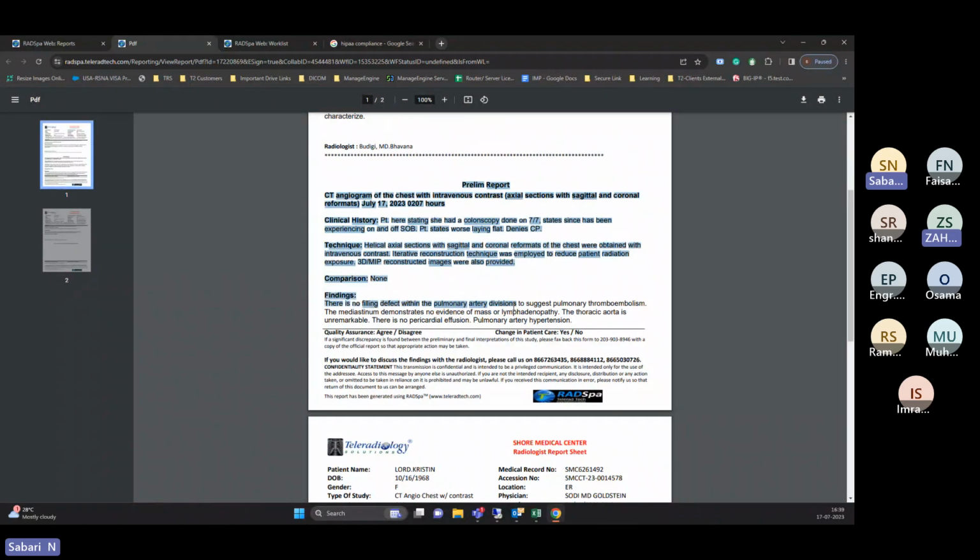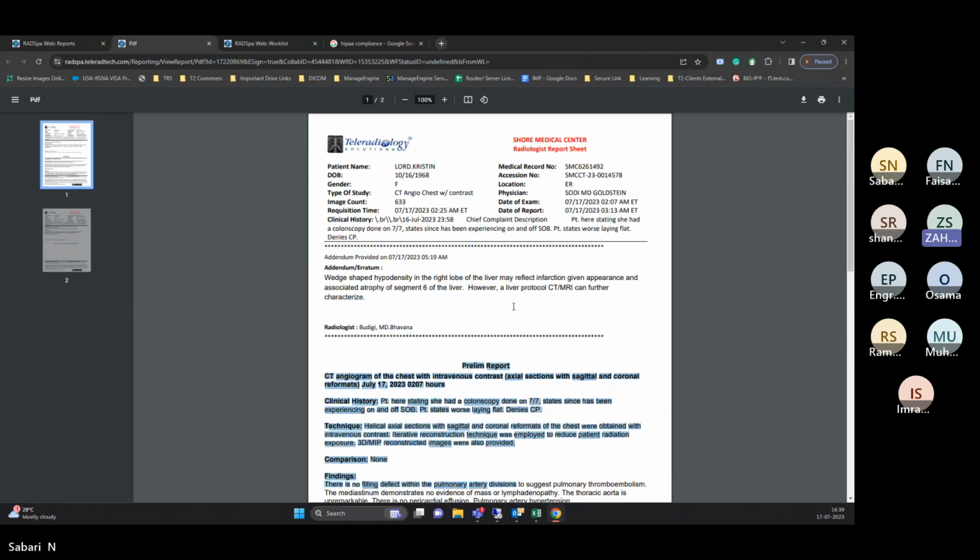And there is one line shown that it is the addendum, but the whole report below is not shown. Yes, I can see that, but there is only one line which is shown as addendum. Here the radiologist's signature came. That means the addendum ends here only. Because if you're writing a letter or email, you put your signature at the bottom of the email, right? You will not put it at the top of the email. Thanks and regards, Faisal, like that.